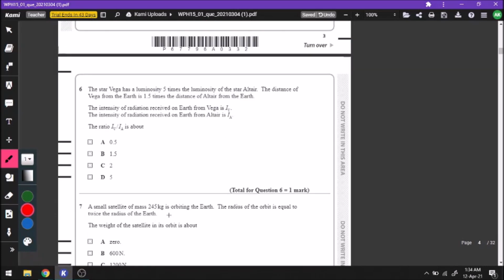Okay, so we have a star Vega that has 5 times the luminosity and it is 1.5 times the distance from the Earth than Altair. So we are talking about the intensity and we have to compare the intensity. For this sort of question, you only have to know the formula of intensity. We know that the formula of intensity is the luminosity divided by 4 pi d squared. We know this formula, so let us compare I_V and I_A, I_V divided by I_A. Okay, so let me just erase this part.